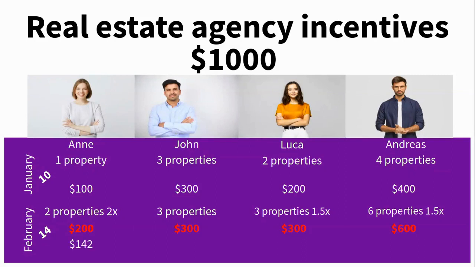Anne will receive $142, which is what really corresponds to her proportionally. John charges even less than in the month of January at $214 because although he sold the same number of properties, the productive strength of his competitors has improved, while he kept his stable. Lucia also earns a little more than in January, at $214 like John, because she sold 3 properties and the distribution is fair.